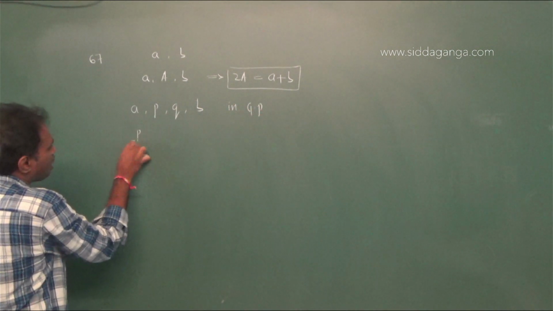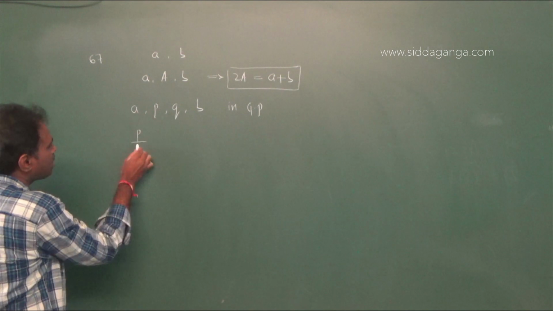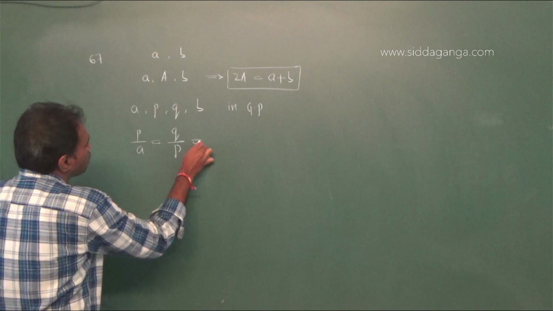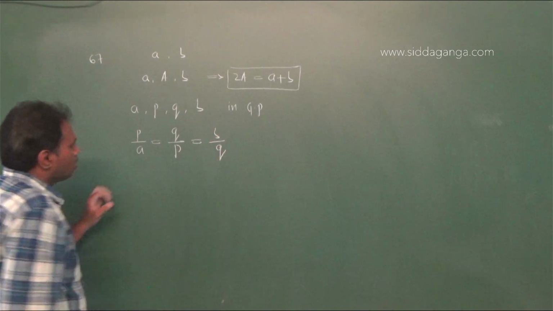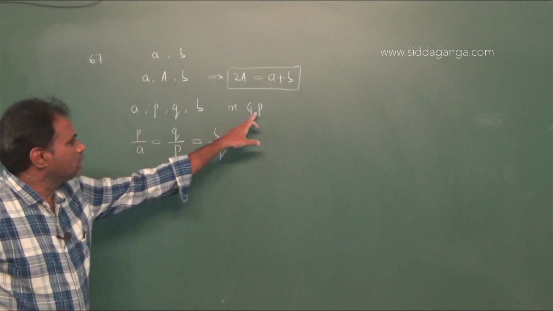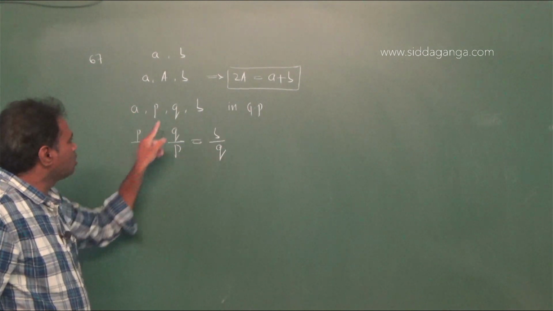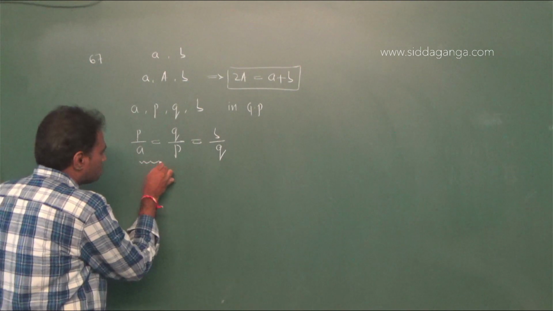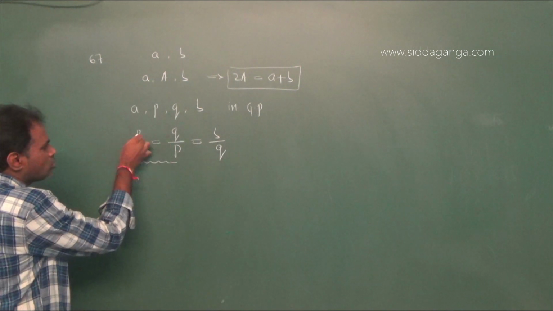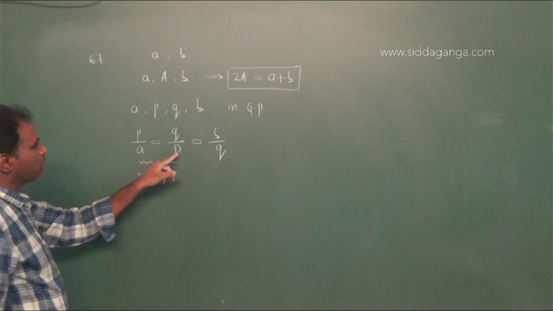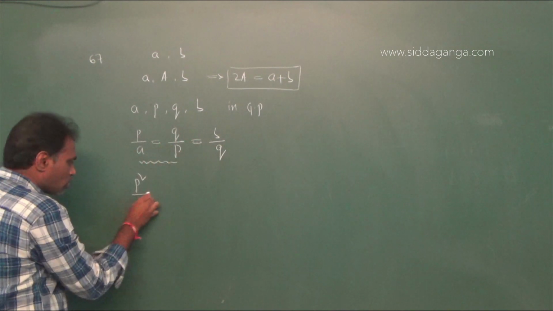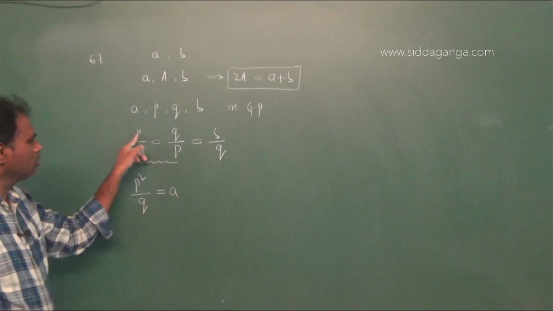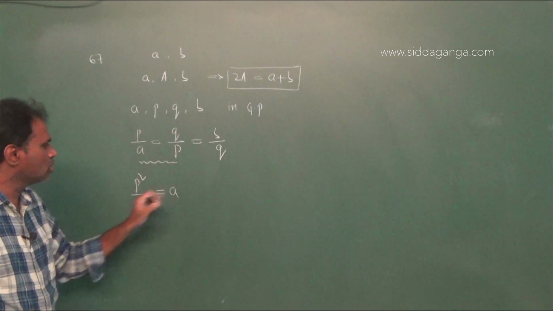Therefore, common ratio is same. Therefore, P by a equals Q by P equals b by Q. Now, from these first two terms, P into P, P square, and this Q come this side, that is P square by Q equals a.